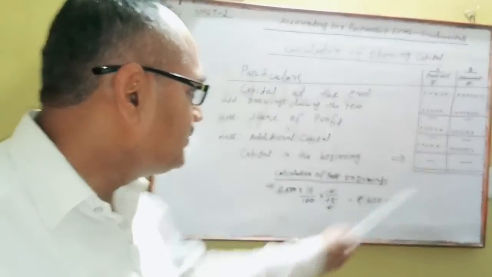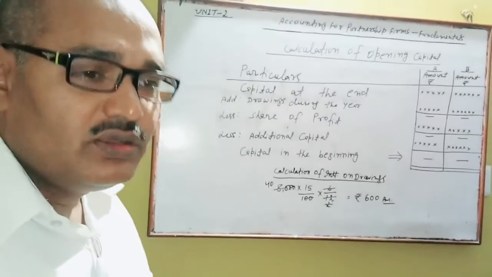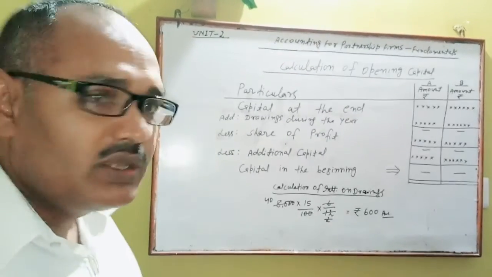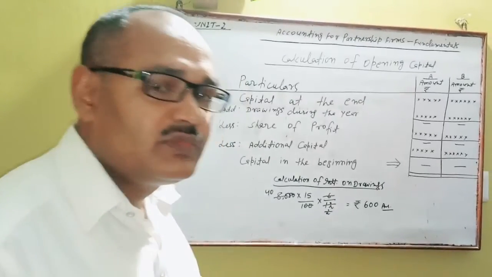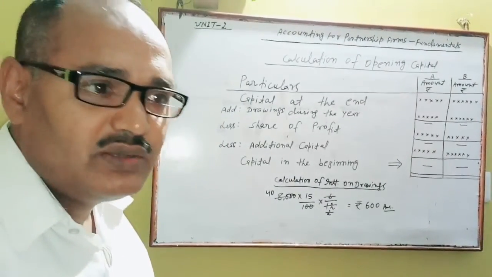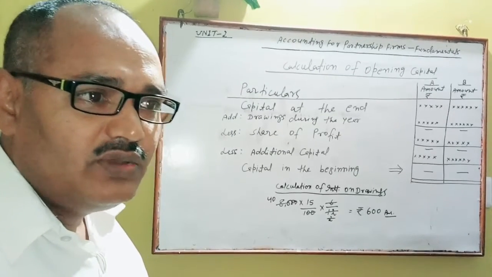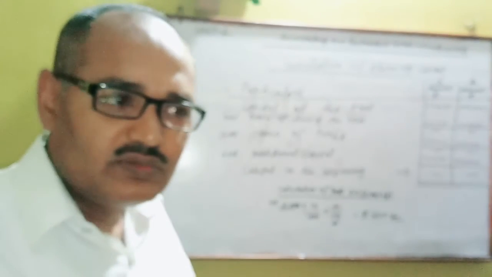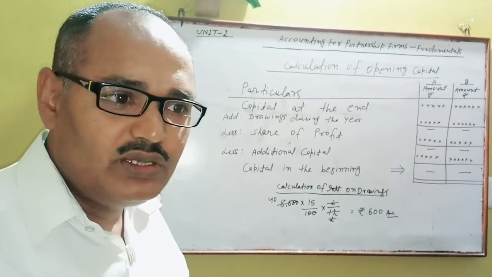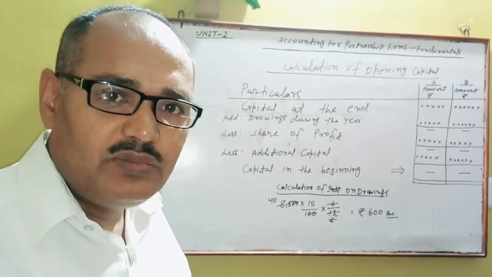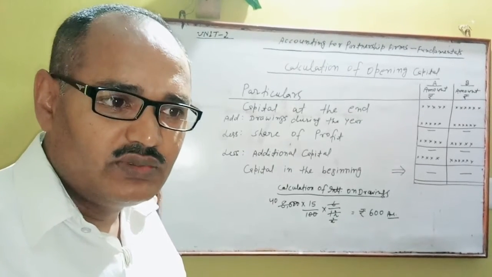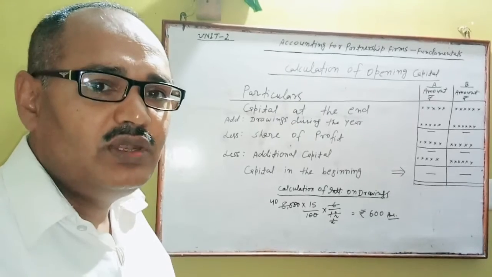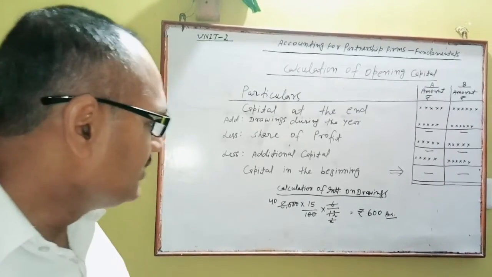So with the help of this format which is also given in your book, you can find out opening capital first. Then on the basis of opening capital you will calculate interest on capital, and the rate of interest on capital will be given in your question. As per rate you will calculate interest on capital. If there is no provision in the partnership deed, it means in your question, then no interest on capital will be allowed to any partners. You know very well. This is the important point here.